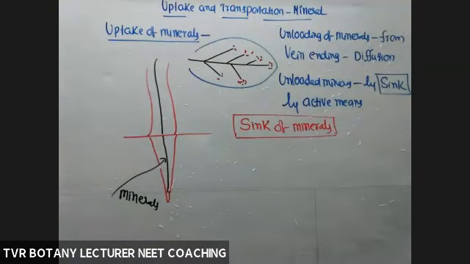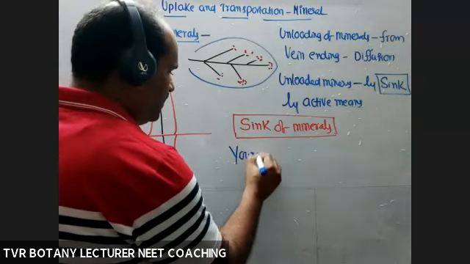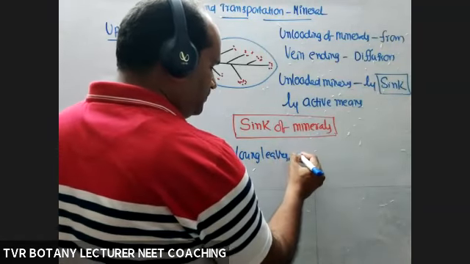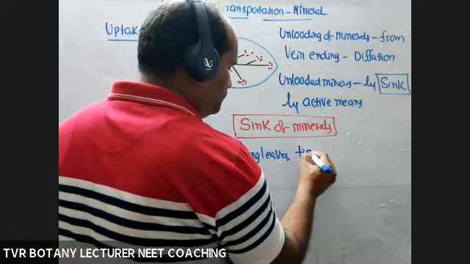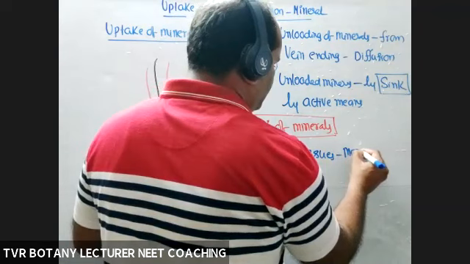What are they? Generally, young plant parts, young tissues. Young leaves, meristems, young tissues also. Particularly meristems, all types of meristems.